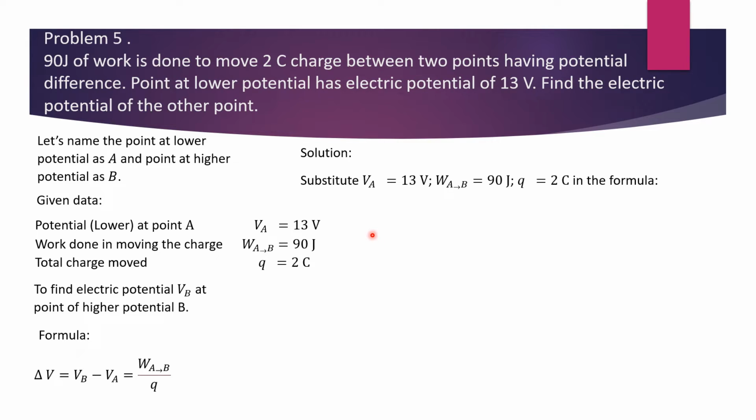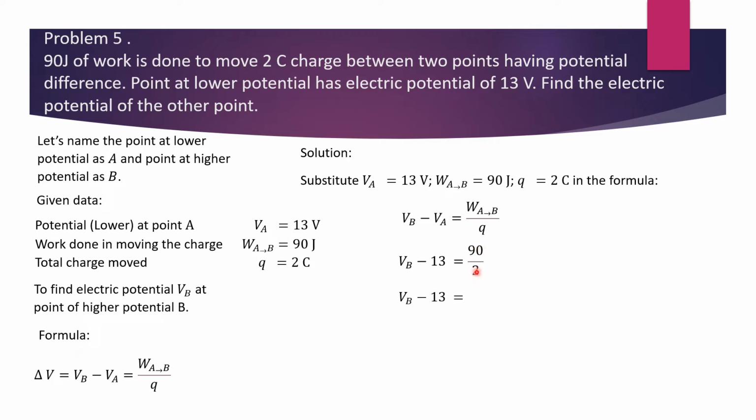Now the solution says substitute VA equal to 13 volt, work done from A to B as 90 joules and Q equal to 2 coulomb in the formula VB minus VA equal to work done from A to B divided by Q. Now VB minus 13 is equal to 90 over 2.